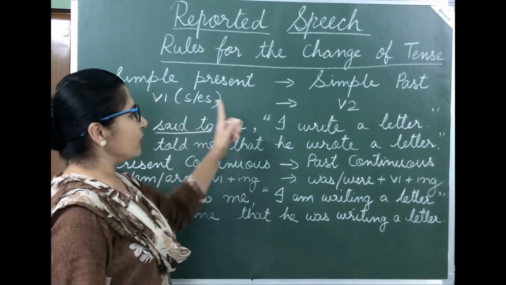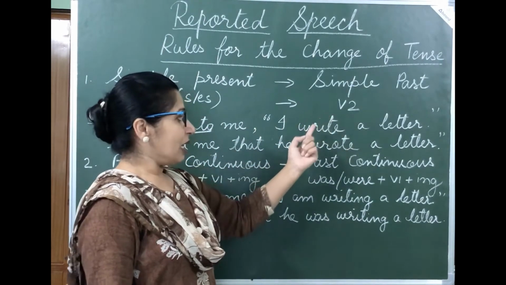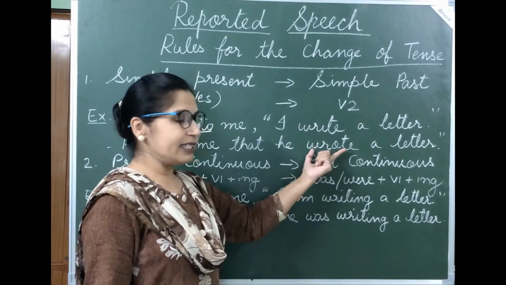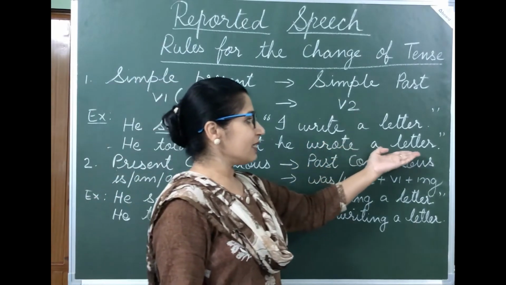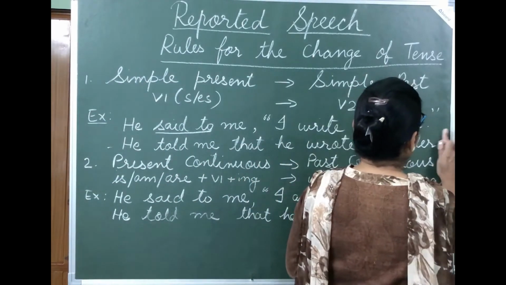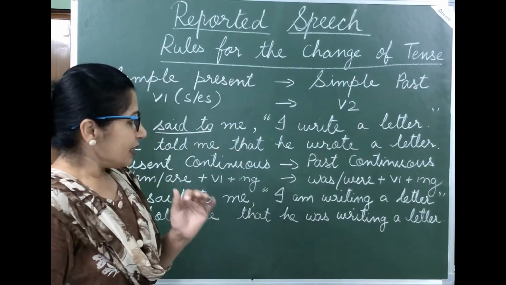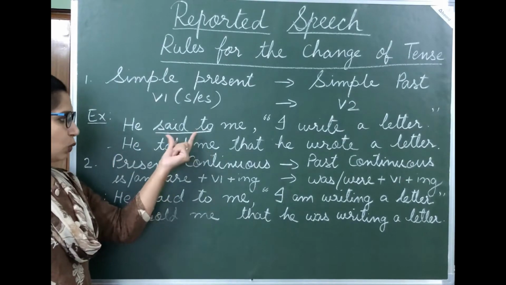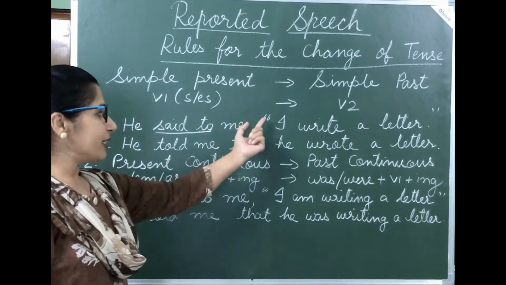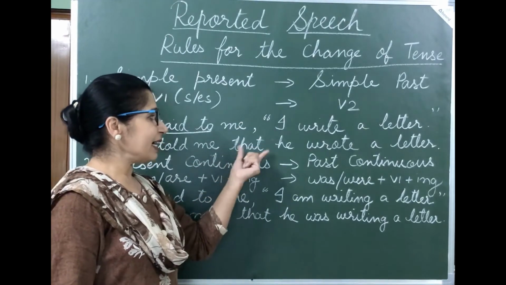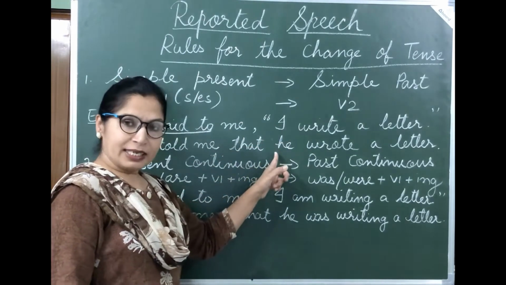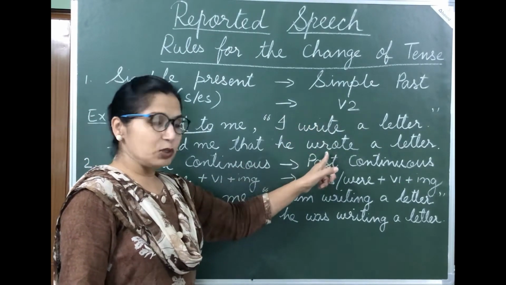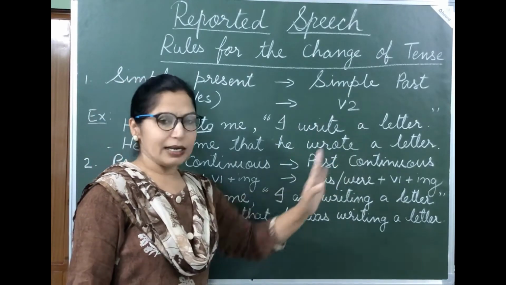Now first form of verb changes into second form of verb. Write is the first form, so in its place we will write second form of verb, that is wrote, and remaining as it is, a letter, full stop, and then the inverted commas are to be removed. So the answer is he told me that he wrote a letter. Said to की जगह पे told लग गया, comma inverted commas हटा के उसकी जगह पर that लग गया, I को हमने he से replace कर दिया, और write जो कि first form of verb है, it changes into second form of verb, that is wrote a letter.